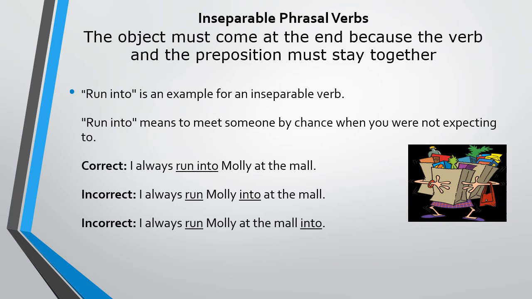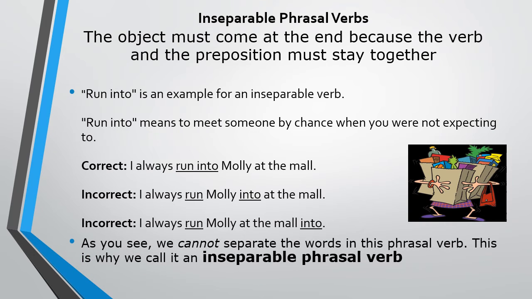I always run into Molly at the mall. This sentence is correct because the phrasal verb is run into. I always run Molly into at the mall.